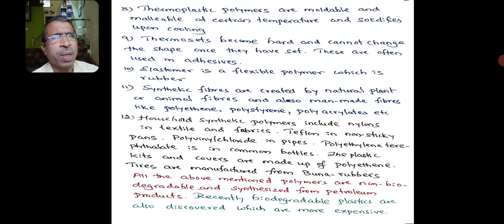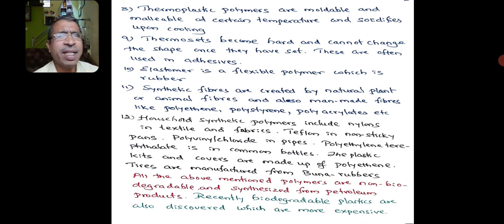Household synthetic polymers, what we generally use in the house, include nylon, which is generally used in textiles and fibers, that is, in clothes. Teflon we come across in the household, which is generally in non-stick pans. So we use non-stick pans in the house to prepare chapatis and dosas. Polyvinyl chloride is another polymer that we come across in the house, which is generally the pipes for the flow of water.